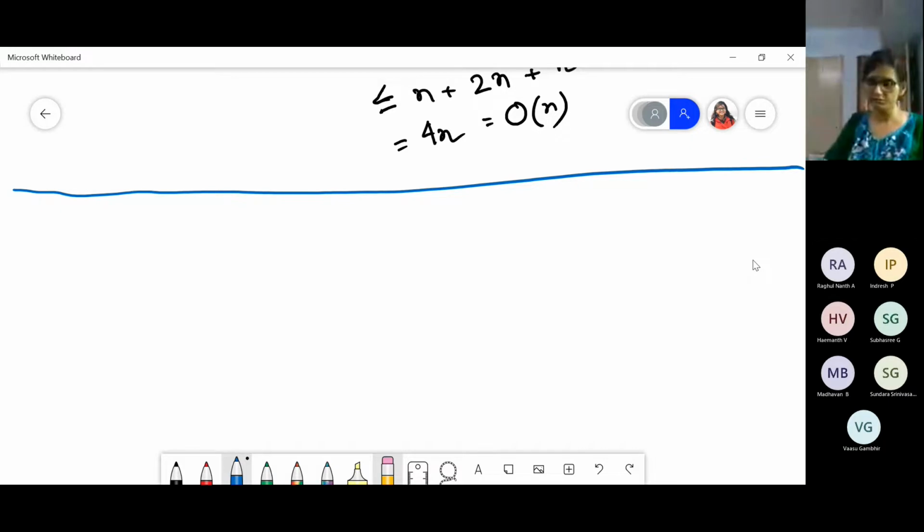Okay, this birthday paradox and balls and bins model, you have already seen the application in hashing. There is nothing new in it.